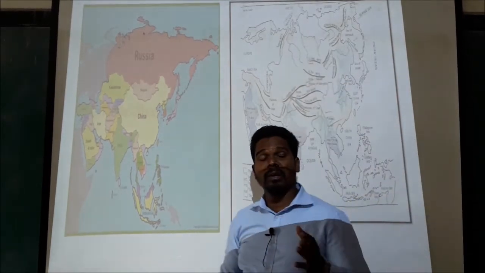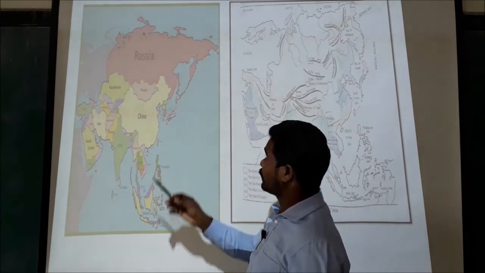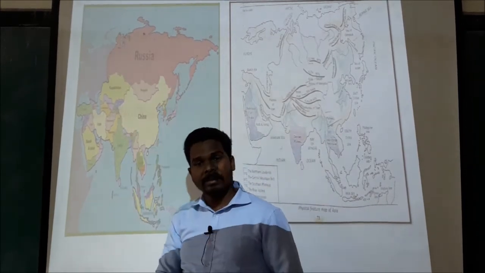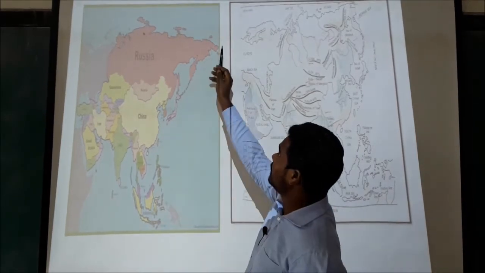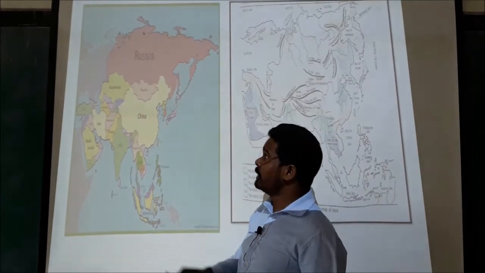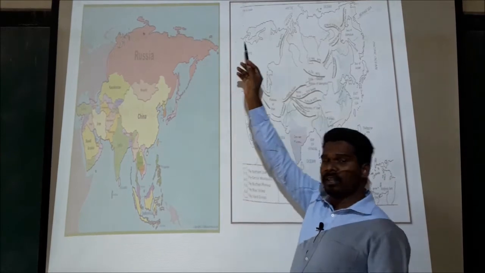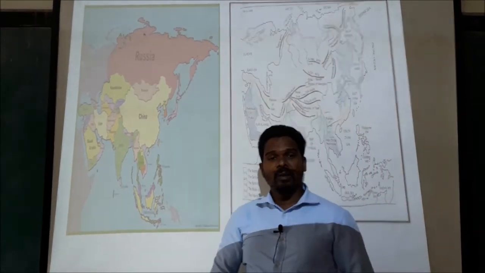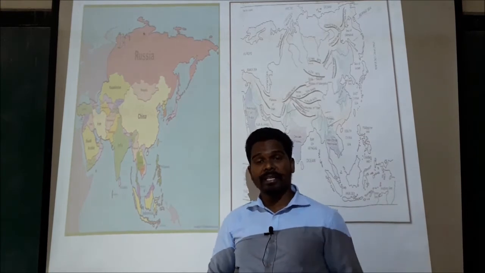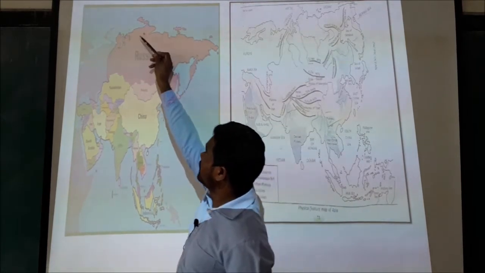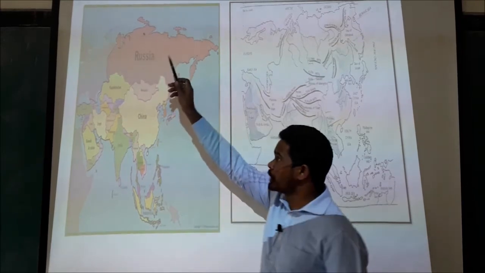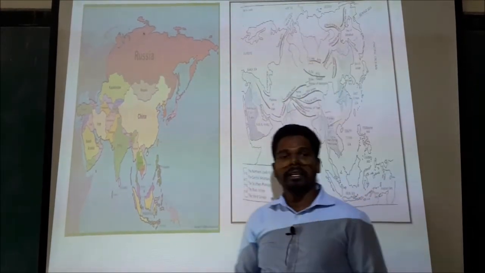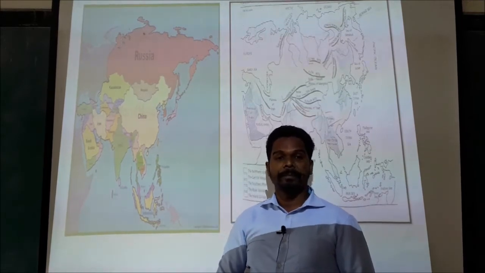So, the northern lowlands extend from Ural Mountains in the west to Bering Sea in the east. And when we look at these northern lowlands, these lowlands are wider in the west. Look here, all these are the wider portion, wider in the west and narrower in the east.